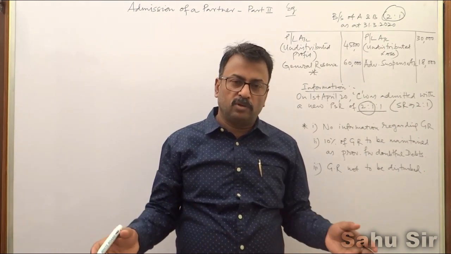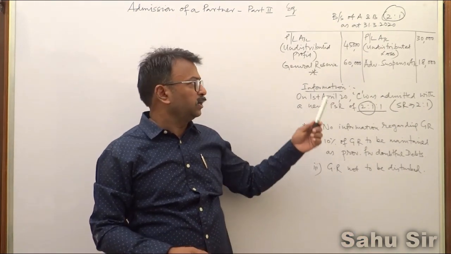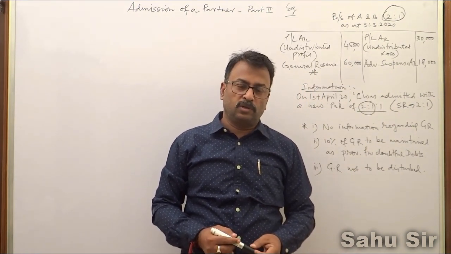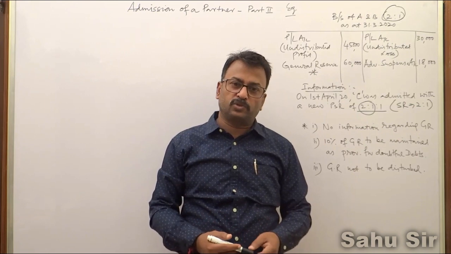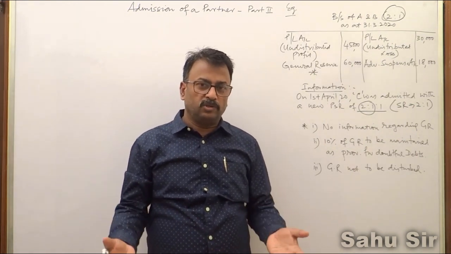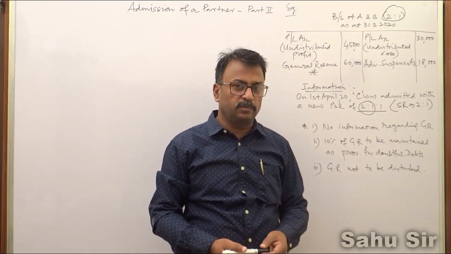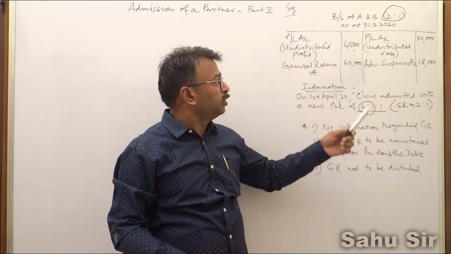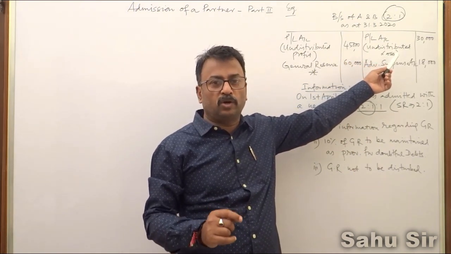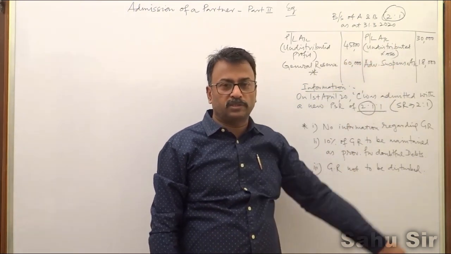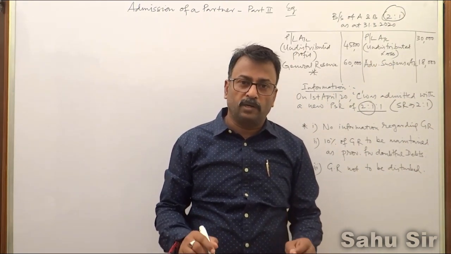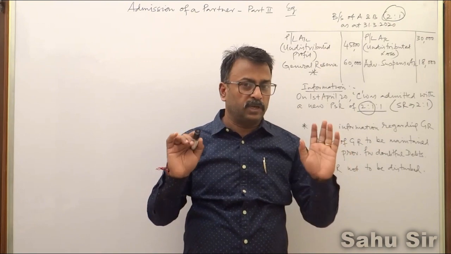Out of all these items, today in this video I have considered only 4 items. In my next video I will consider the remaining items and how to treat them at the time of admission of a new partner. So if you have undistributed loss appearing on the asset side, this will be transferred to the old partners' capital accounts on the debit side.